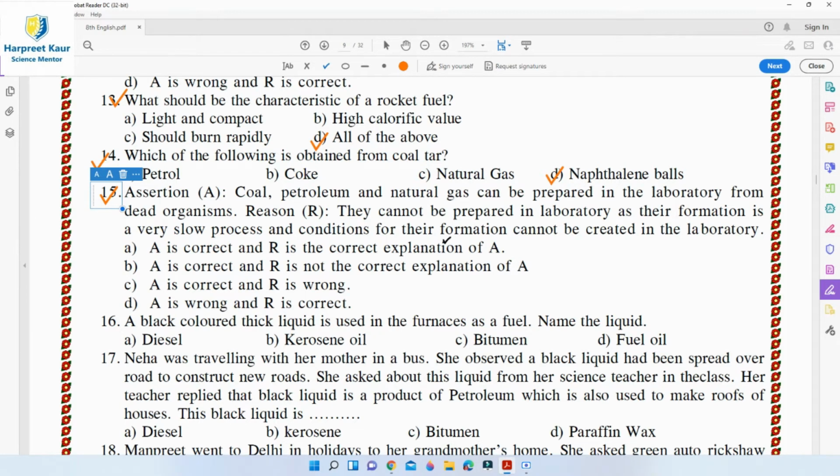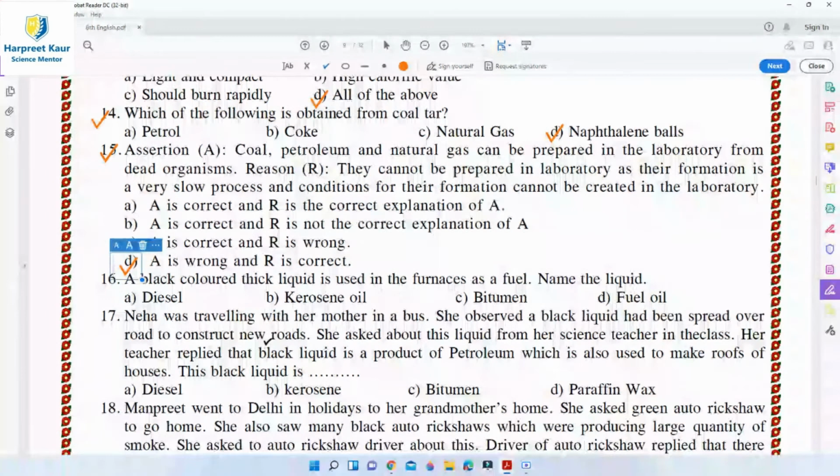And also, their reserves are very, very limited. They won't last beyond a few hundred years. So, they cannot be prepared in the laboratory. But so A is wrong, that is incorrect, and R is right. So option D is the right answer for this.